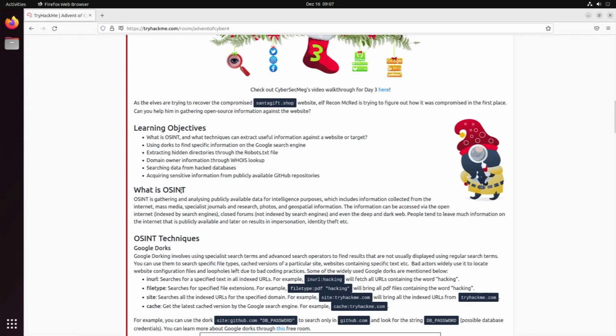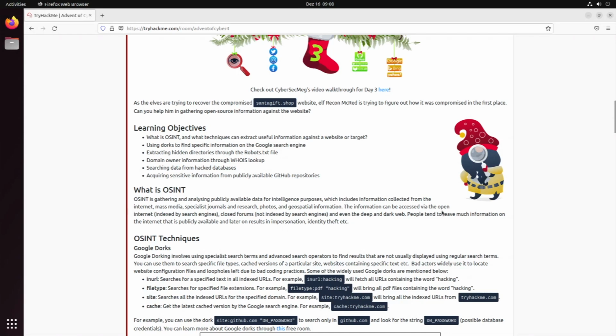So what is open source intelligence? Open source intelligence is gathering and analyzing publicly available data for intelligence purposes, which includes information collected from the internet, mass media, special sources, research, photos, and geospatial information. I would say for mass media you can also say social media, all of that stuff like Facebook, Instagram, Twitter, all of that.